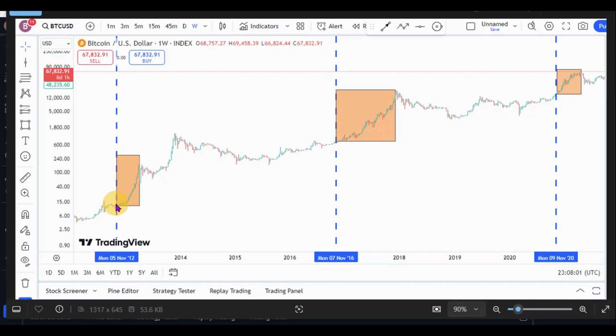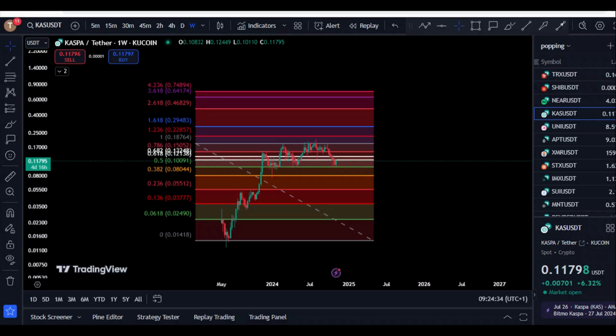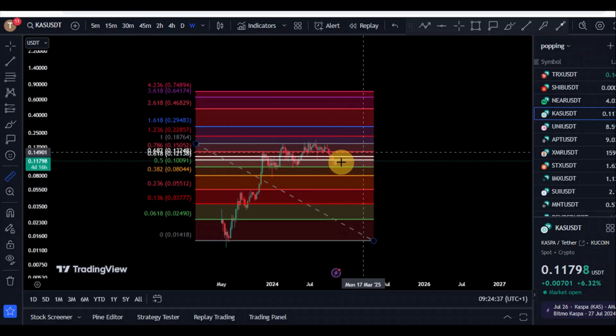As you can see right here, 2012 election, we saw that massive pump. The same thing in 2016. After the election, we saw a massive pump. The same thing in 2020. And if that happens exactly as predicted for KASPA, we should expect to see a pump in November.